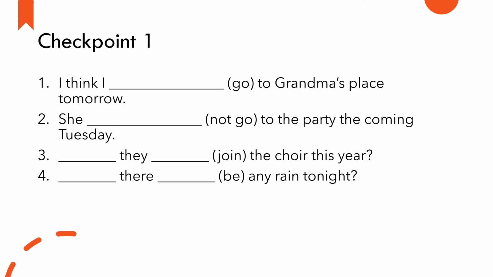Checkpoint 1. Let's complete the sentences with the simple future tense of the verbs in the brackets. Number 1. It is a statement. How should we change the verb? Right. I think I will go to Grandma's place tomorrow. The verb is formed by will plus go in base form. How about number 2? It's a negative statement. Correct. She will not go to the party the coming Tuesday.